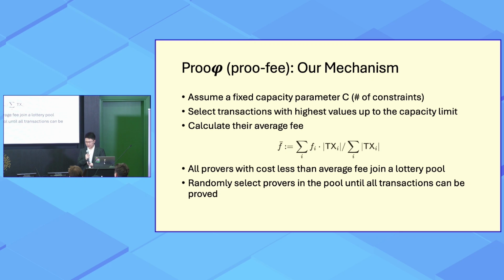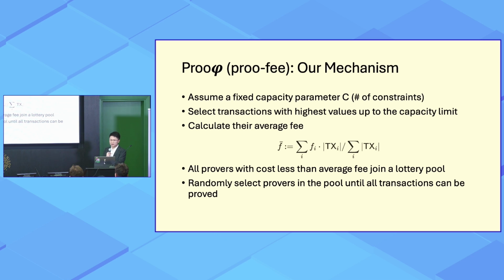Basically, on a high level, Proofy assumes that we have a fixed capacity parameter C in the number of constraints for each round of the mechanism execution. And it will select transactions with the highest value up to that capacity limit. It's like Ethereum before the EIP-1559 upgrade. And after we select the user transactions, how do we pay the provers and select the provers?